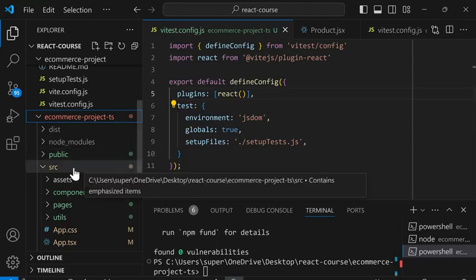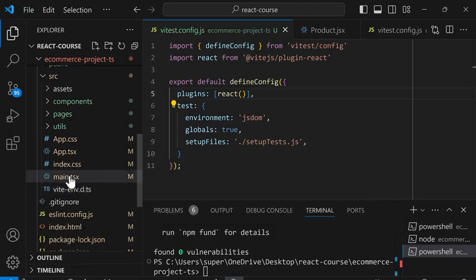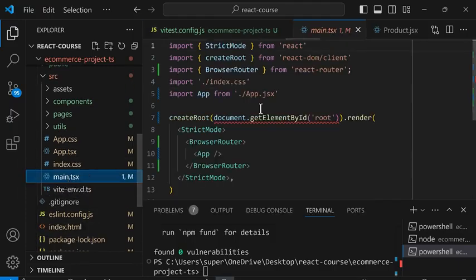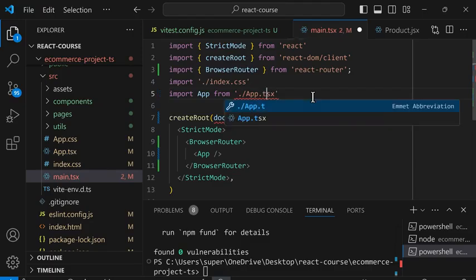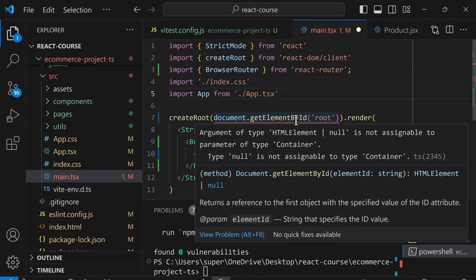Next, we're going to go into the TypeScript project, and we're going to fix the errors. First, we'll open main.tsx. And in here, instead of importing from app.jsx, the file is now app.tsx. So we're going to update that. Also, we have an error here. So this code tries to get an element from the page using the ID root. However, this element might not exist. So TypeScript gives us an error, telling us this value might be null.